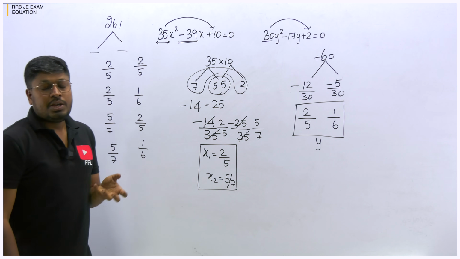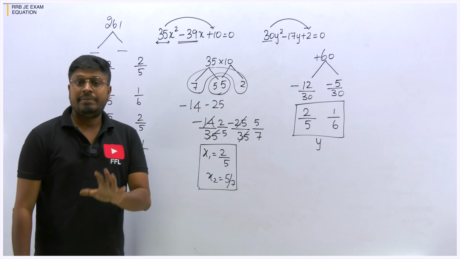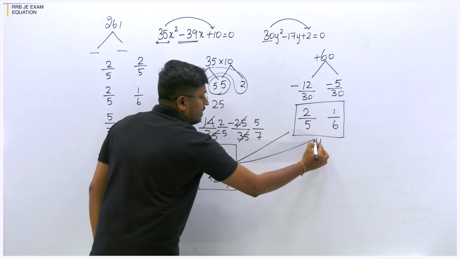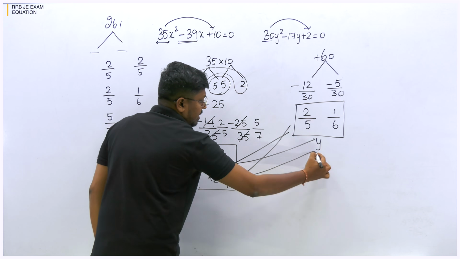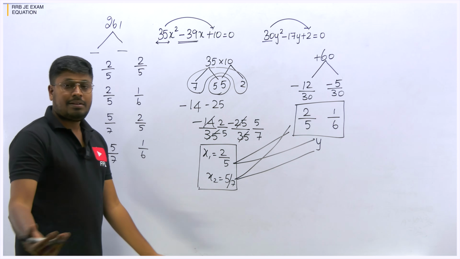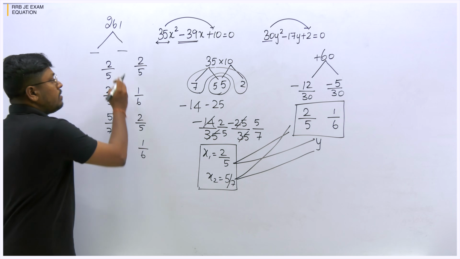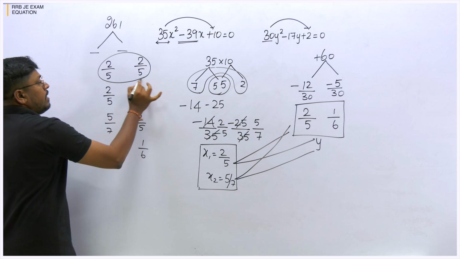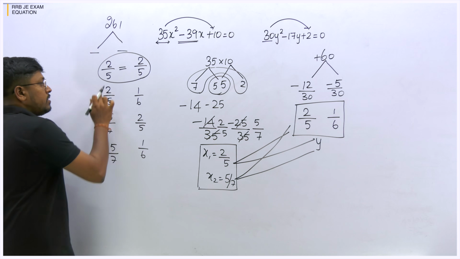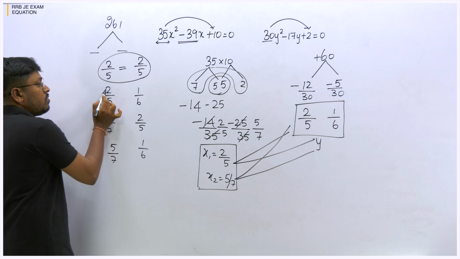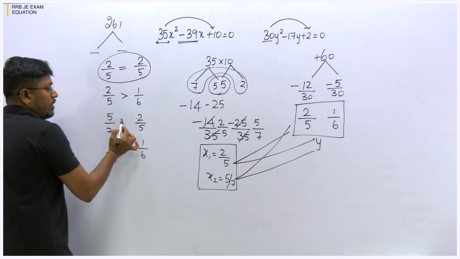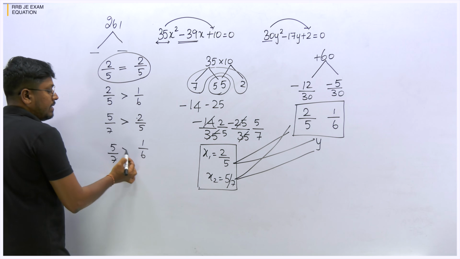The meaning here is you have to compare all the x values with the y values. You can either directly find it like this, first x with both the y values, second x with both the y values. It is your wish. You can follow any other method. This will be one of the best ways where you will not make any mistake. So 2 by 5, 2 by 5, both the values are equal. So 2 by 5, 1 by 6. 6 into 2 is 12. 5 into 1 is 5. So 12 is greater than 5. 25, 14. 25 is greater than 14. 37, 30. 37 is greater than 30.